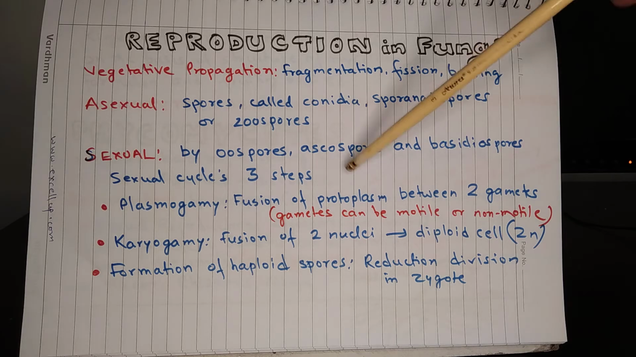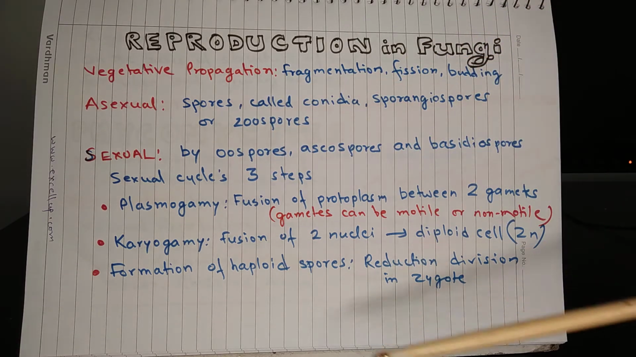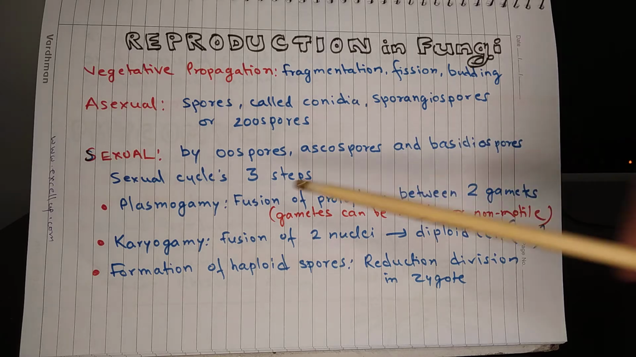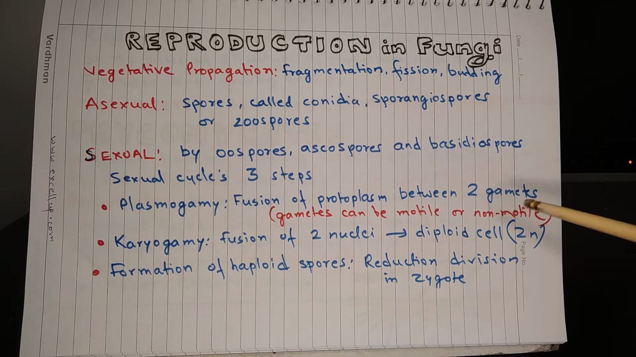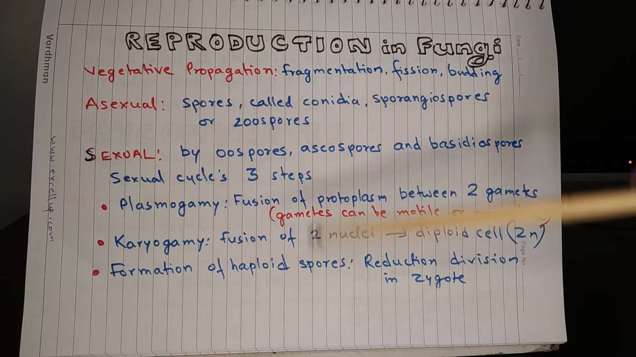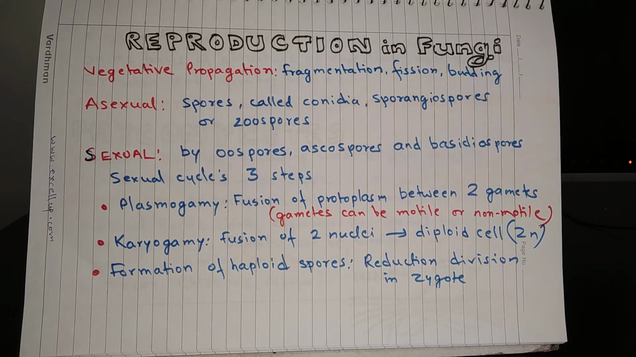Sexual cycle involves 3 steps, and these are called plasmogamy, karyogamy and then formation of spores. Plasmogamy means the fusion of protoplasm. So there is fusion of protoplasm between 2 gametes, and these gametes can be motile or non-motile. After that, karyogamy takes place, which means fusion of 2 nuclei, which results in formation of a diploid cell with 2n number of chromosomes. After that, reduction division in the zygote takes place, which results in formation of spores which are haploid.